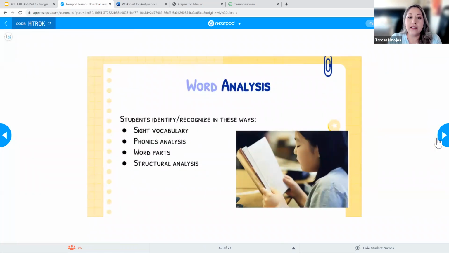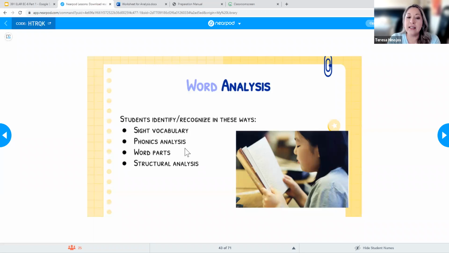So when we look at word analysis, students can identify or recognize words by these main ideas here. Our first one has to do with sight vocabulary. There are sight words that kids are going to learn. There is also going to be phonics analysis, a little bit further down the road. And then a little bit further down the road, they're also going to look at word parts. We talked about that in terms of morphemes. And then there's also going to be structural analysis, which is also related to morphemes.